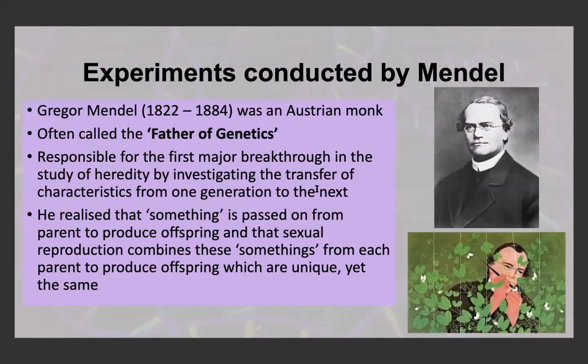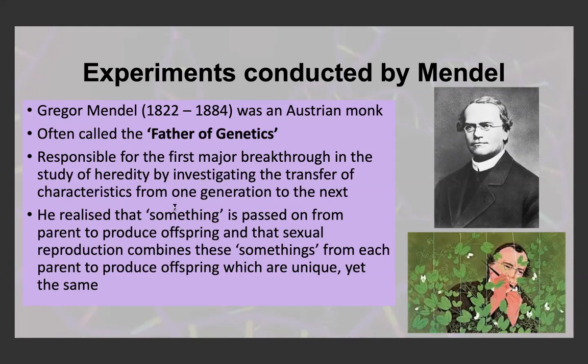Some of the experiments conducted by Mendel, we looked at in a bit more detail in the other video, but we know that Gregor Mendel was an Austrian monk. He was often called the father of genetics because he did a lot of work studying genetics. He was responsible for the first major breakthrough in the study of heredity by investigating the transfer of characteristics from one generation to the next. He did this looking at pea plants and at specific characteristics within pea plants.